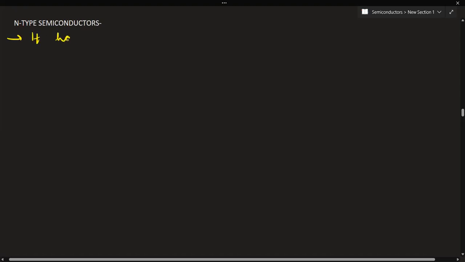It has a pentavalent dopant. Pentavalent dopant means how many valence electrons? 5. So the best example you can take is phosphorus. Now see, if these are doped with atoms which have 4 valence electrons, let me represent it to you. Let's say I have this phosphorus atom.